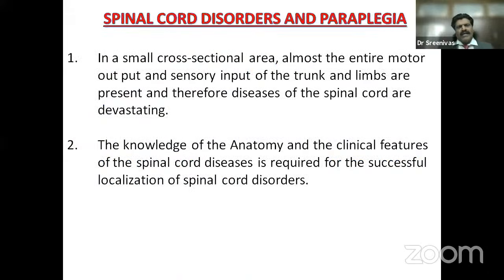As I said in the beginning of this lecture, almost all the A to Z concepts of paraplegia, I'm trying to cover in this 1.5 hours lecture. All I need is your kind attention.